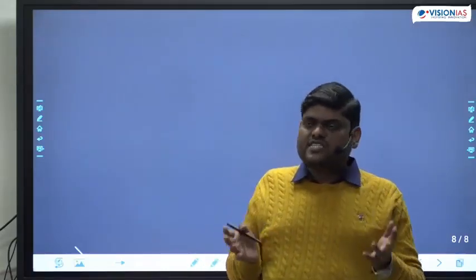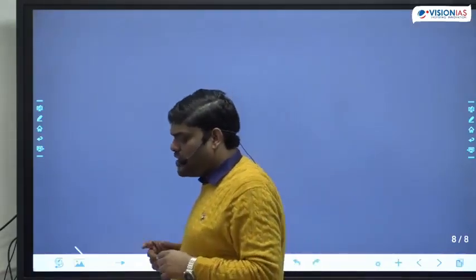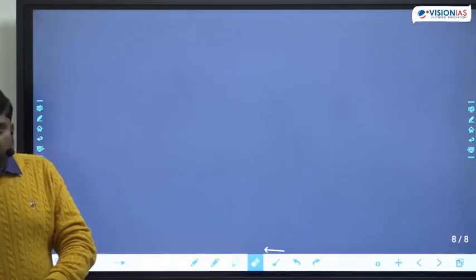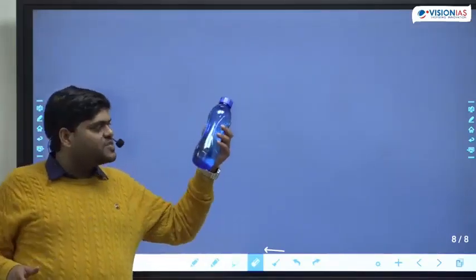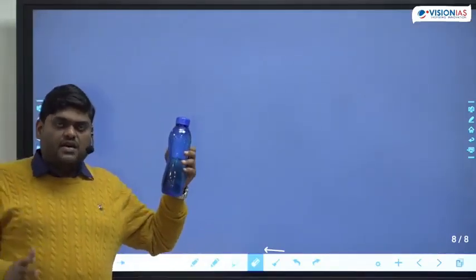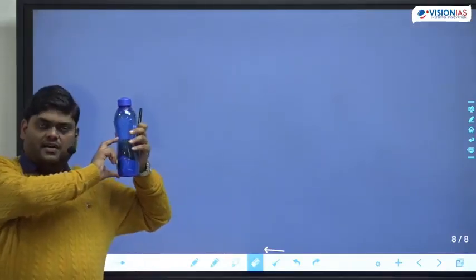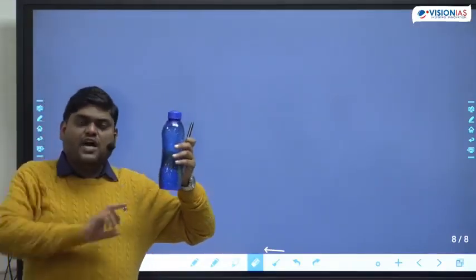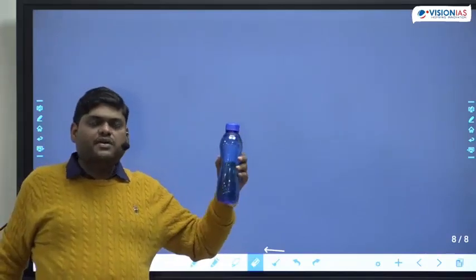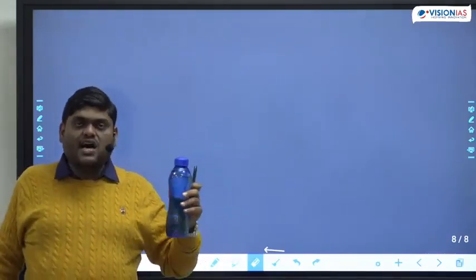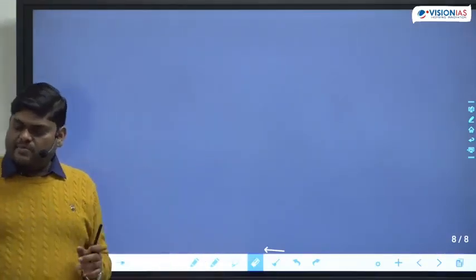So anything which is complete, suppose I have this bottle. This bottle is filled completely, so I will say this bottle is filled 100%. Suppose this bottle is half filled, so I will say the bottle is 50% filled. Are you getting my point or not?